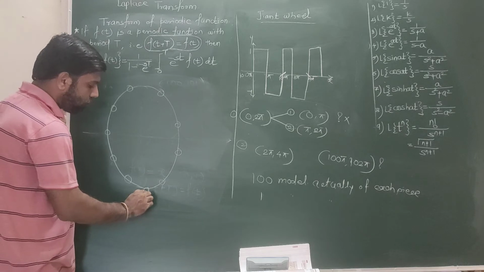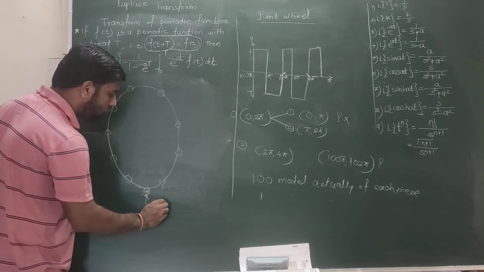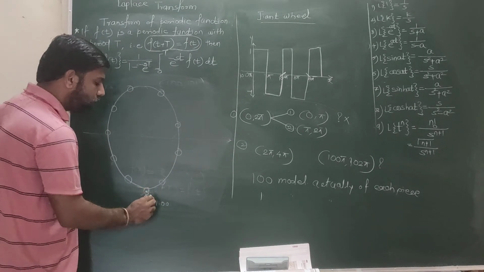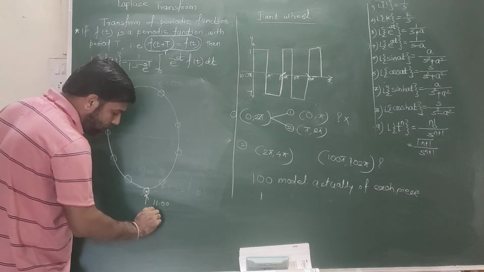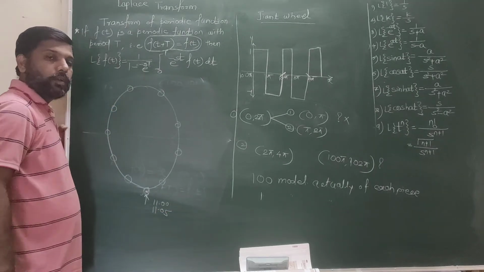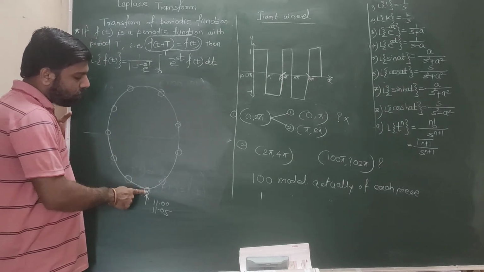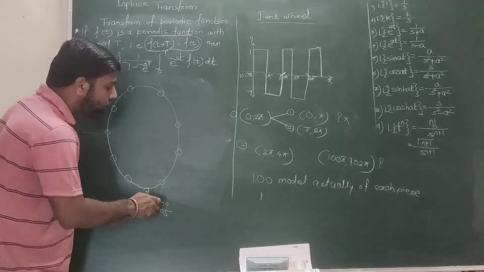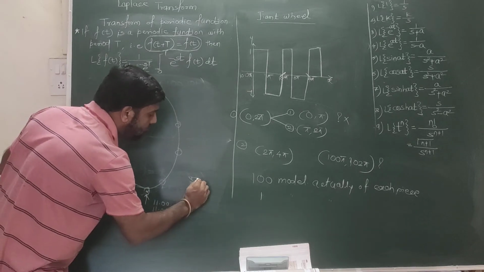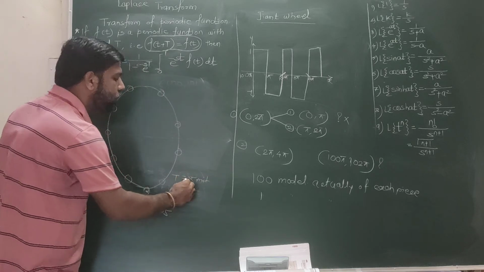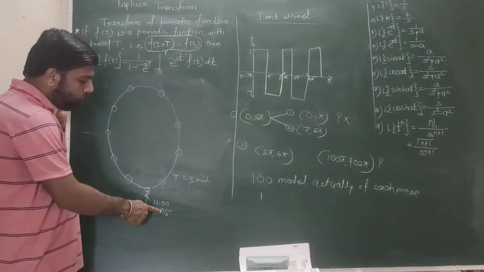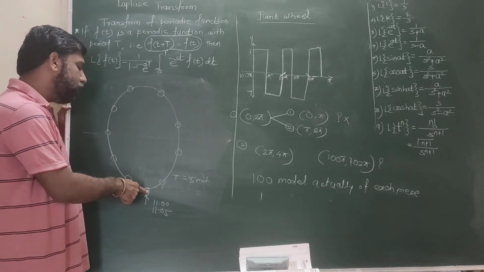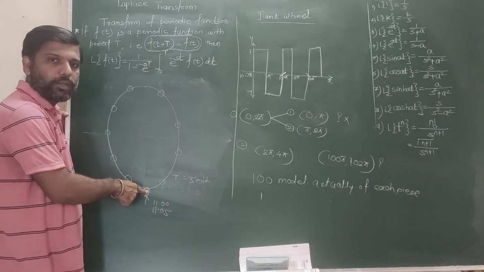At this position, suppose the time is 11 o'clock, and it rotates and completes one cycle in 5 minutes. Again, the position of this person after 5 minutes comes to that position again. So what will be the period here? The period is 5 minutes, capital T value is 5 minutes. So it takes 5 minutes to complete one cycle, and then it comes to the original position.